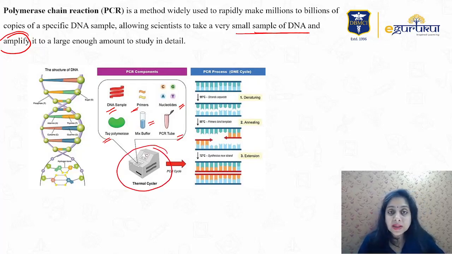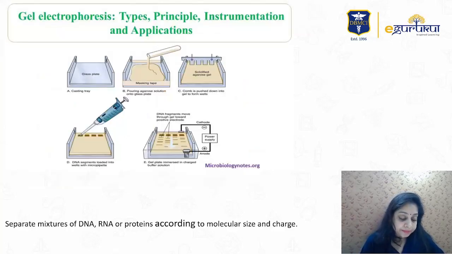We run cycles and amplify it, 2 raised to power n. There are 3 steps of the cycle. First, denaturation, that is separation of the strands. Then annealing: the two DNA strands are separated, and the primer goes and anneals to it. Then elongation: Taq polymerase picks up nucleotides and builds a complementary sequence of that DNA. So every time 2 becomes 4, 4 becomes 8, doubling each time. This is PCR, a very important test to know nowadays because of the corona pandemic.